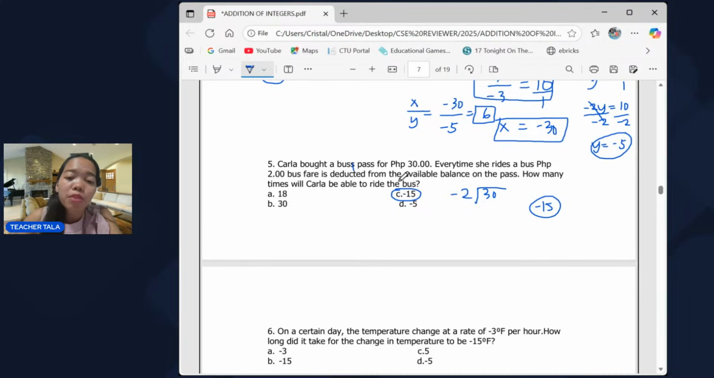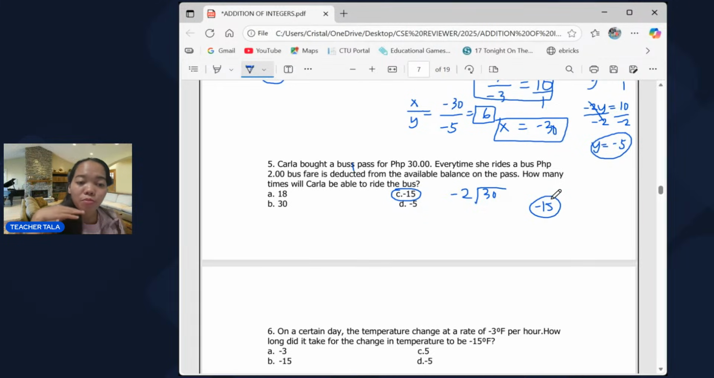How many times will Carla be able to ride the bus? It's 15 times. Positive 15 times, not negative. Negative 15 denotes the net change. How many times will it be deducted? No, that's negative 15. Not deducted. How many times you have to deduct negative 2 to make the balance 0, or to use up all the balance on the pass.